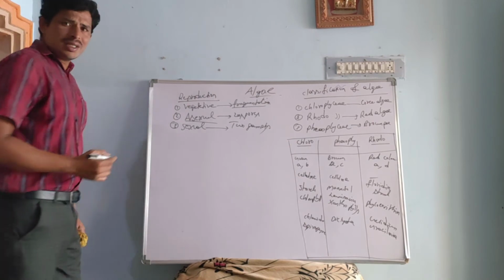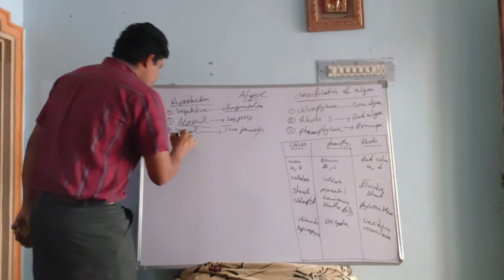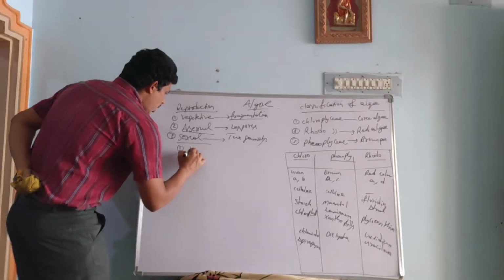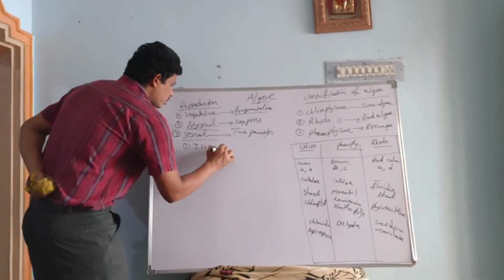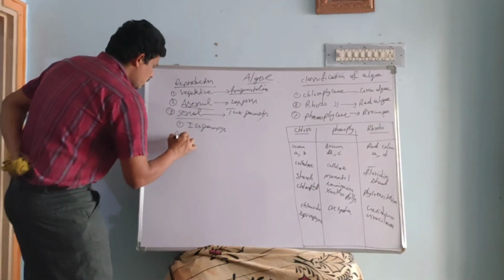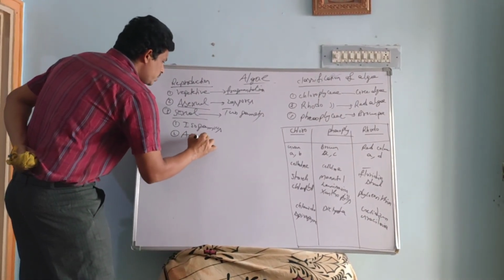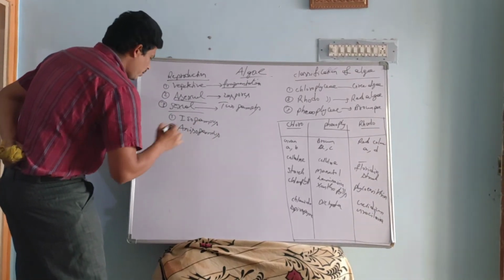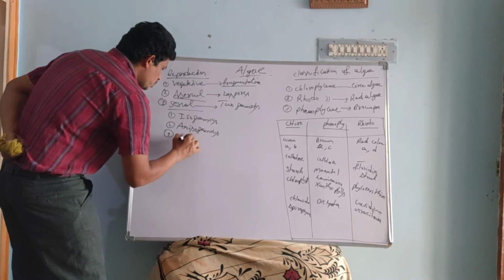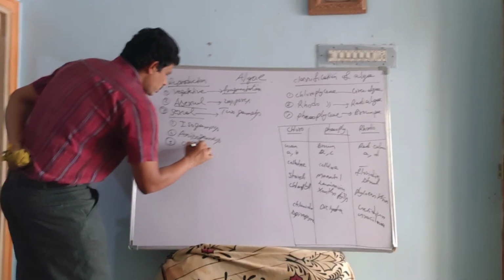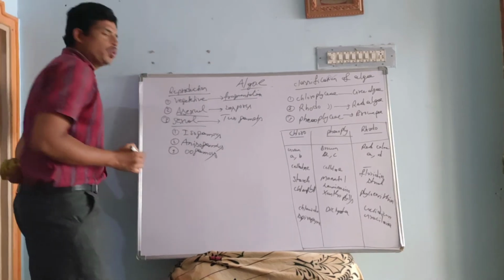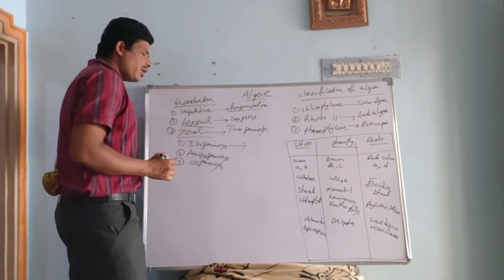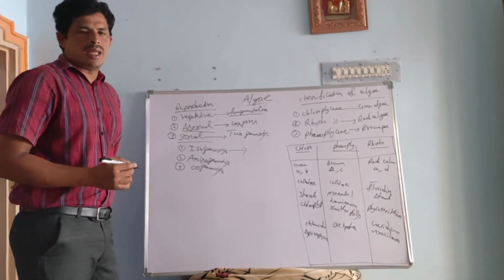Sexual reproduction in algae is observed in three types. Number one is isogamous. Second one is anisogamous. Third one is oogamous. In isogamous sexual reproduction, we observe gametes of similar size.